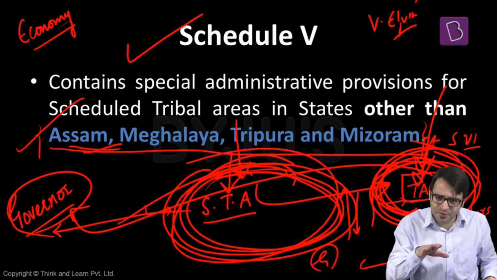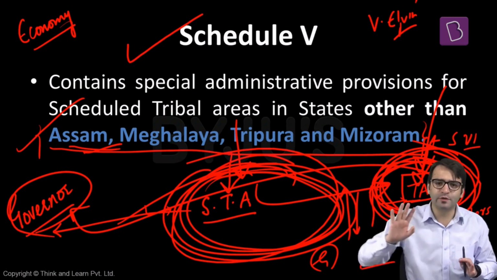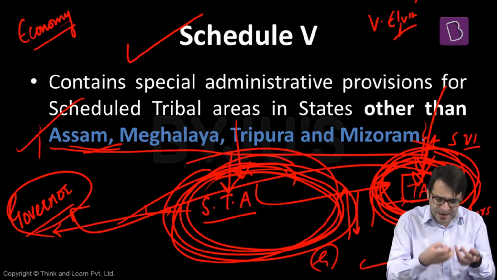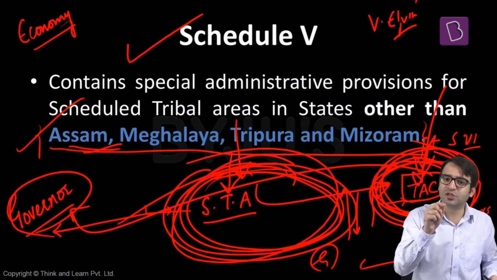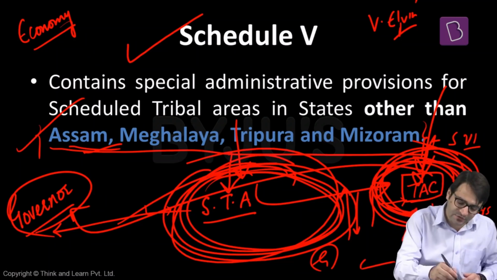To recap, tribes, aboriginals, original inhabitants of this country, they were pushed to the forests. But even then, we had to protect them constitutionally. We had to safeguard their interests constitutionally. One type of interest is we have to safeguard their economic interest. And to safeguard their economic interest, we have Schedule 5 of the Indian Constitution.